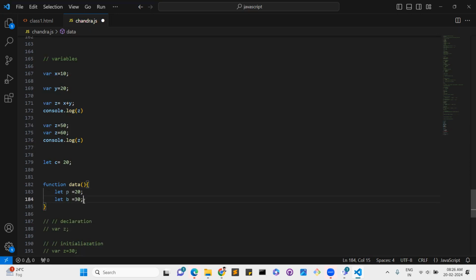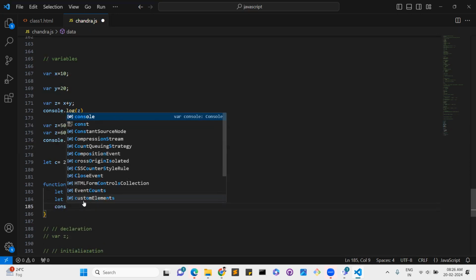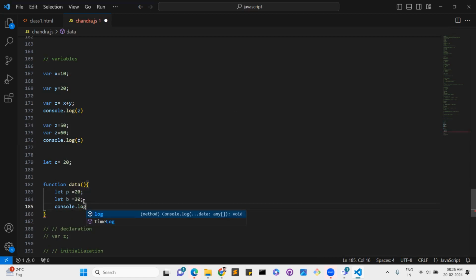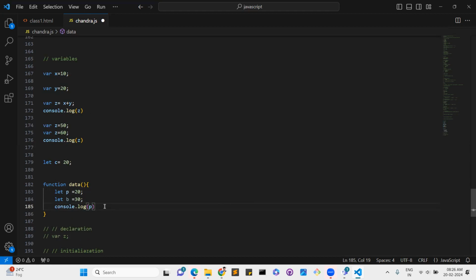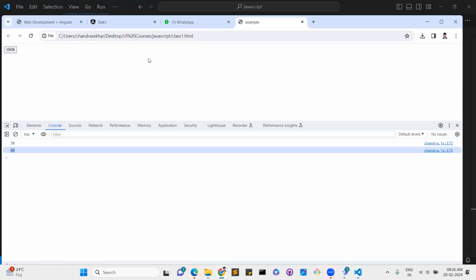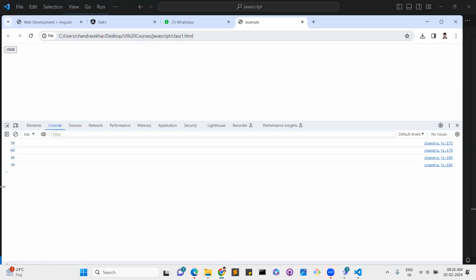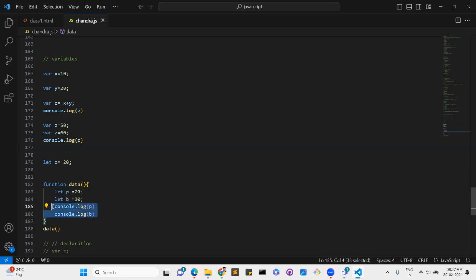When you write console.log of p as well as b inside, the data comes easily. But when you write these outside, it will not come, because this is block scope.